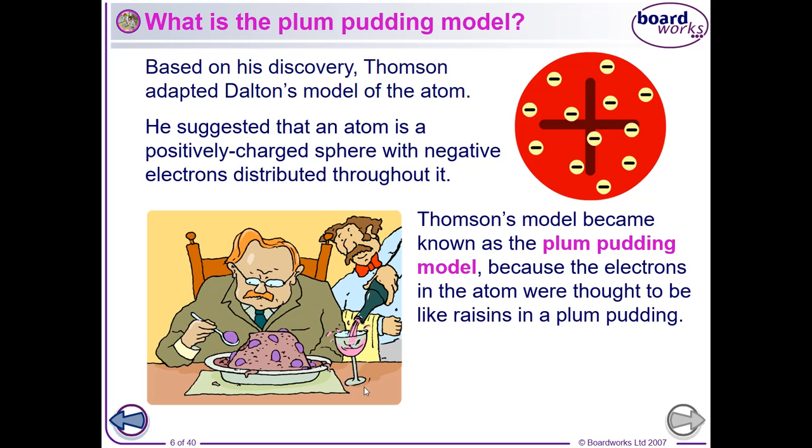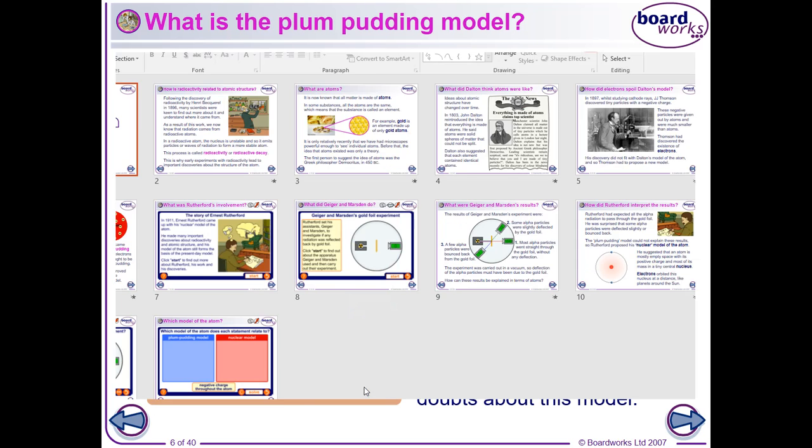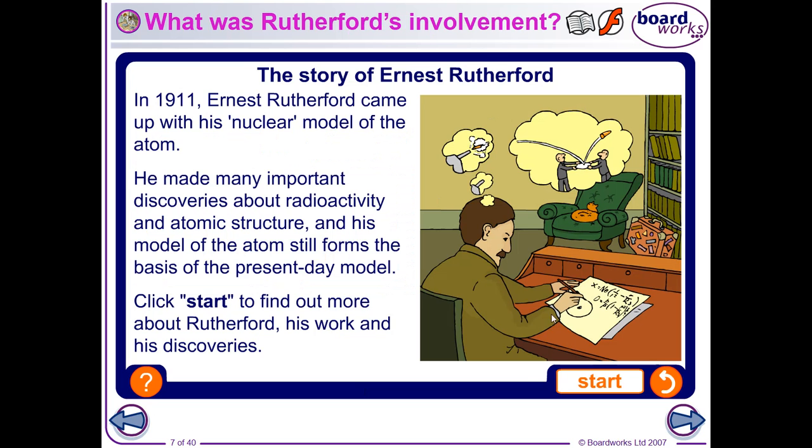The pudding is the positive sponge and the electrons were the raisins in the plum pudding. Which is a strange idea, but it did explain the existence of electrons, but it didn't quite fit in with everything else. So he was one of the great scientists.